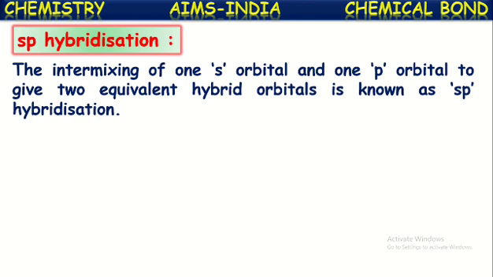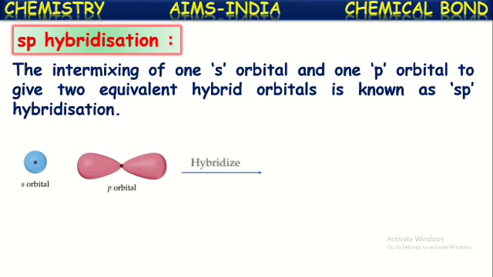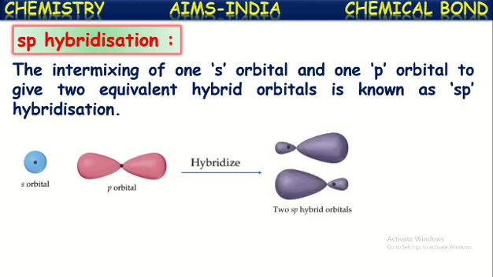The mixing of one s orbital and one p orbital to give two equivalent hybridized orbitals is known as sp hybridization.